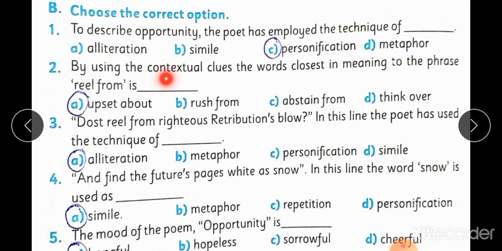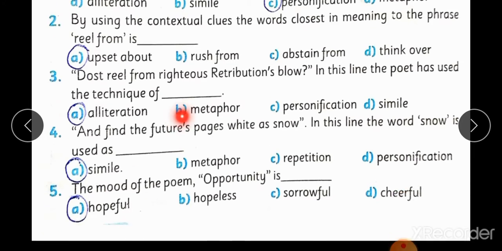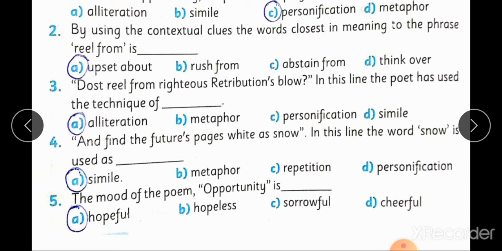Second one, by using the contextual clues, the word closest in meaning to the phrase reel from is upset about. Option A. Those reel from righteous retributions blow. In this line, the poet has used the technique of alliteration. Fourth one, and find the future's pages white as snow. In this line, the word snow is used as simile. The mood of the poem opportunity is hopeful.